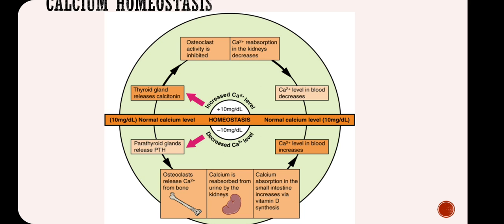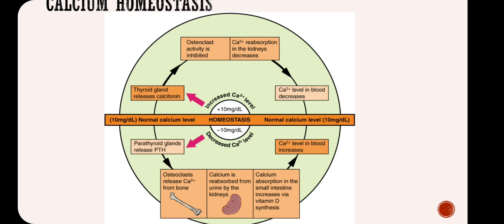If the blood calcium level decreases, in that case what happens? Calcium absorption in the small intestine increases. If you have taken milk or egg, that contains calcium. Now, when the calcium level in the blood decreases, its absorption in the intestine increases, and this absorbed calcium will be reabsorbed from the kidney, and then even osteoclast cells will release it from the bone.